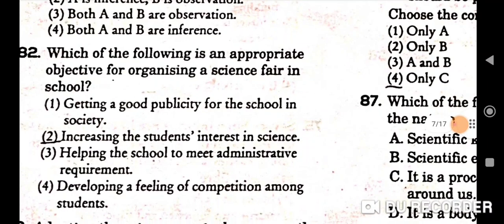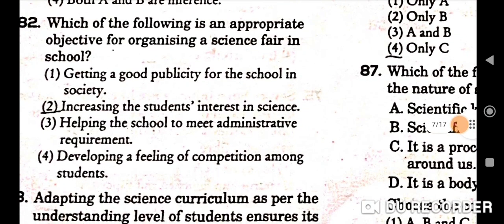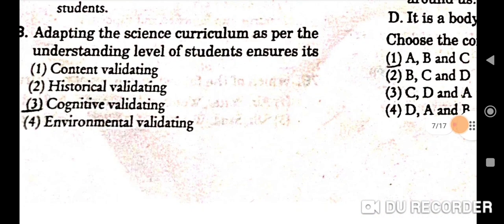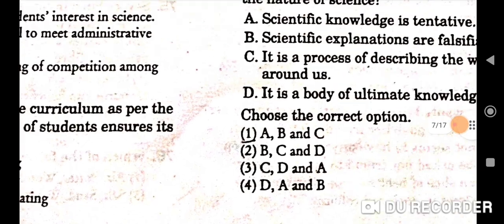Next question, which of the following is an appropriate objective for organizing a science fair in school? Correct option is increasing the students' interest in science. Second will be the correct option. Next question is, adapting the science curriculum as per the understanding level of students ensures its. Correct option will be cognitive validity. Third one will be the correct option.